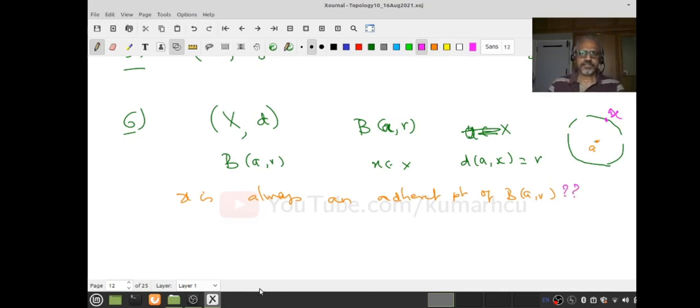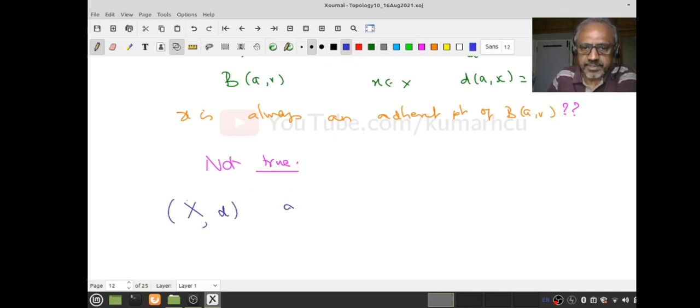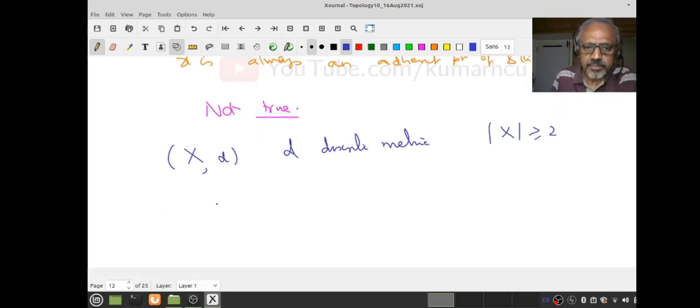Because if you look at the picture, the way we draw in the Euclidean space, it looks like it's always true, but in general, I want to say it's not true. Not always. Why? Let's look at (X, d), where d is the discrete metric, and assume that X has at least 2 elements. Now what happens?